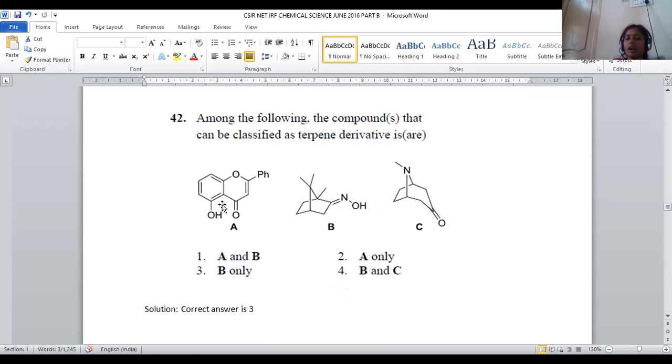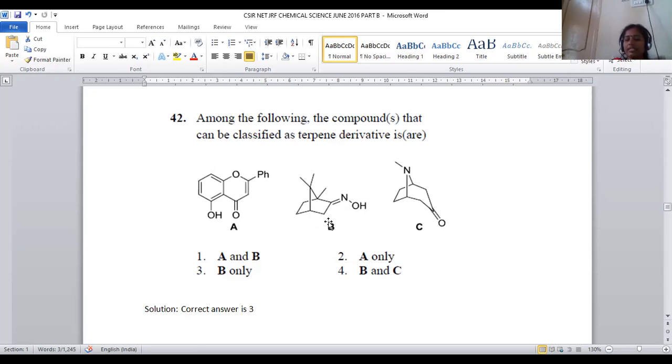3 different compounds are given. Among these 3 compounds, we have to predict which is the terpene compound, which is the naturally occurring alkaloid, and which is the other compound. Right? So the first compound is a benzene ring fused with another cyclic ring with a double bond and O. So this is a kind of chromene system. Coumarin, chromene kind of systems are present. Those are phytochemicals, right? So this is a part of the chromene system, which is not a terpene, right?